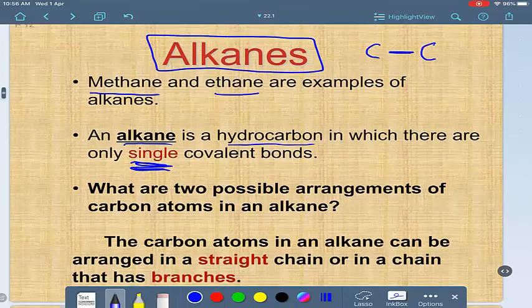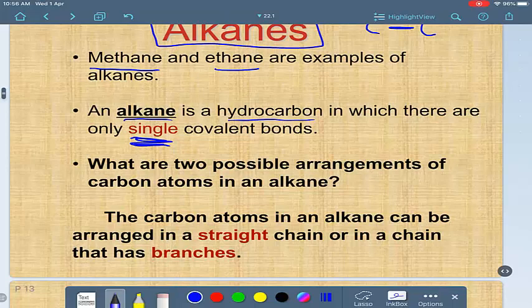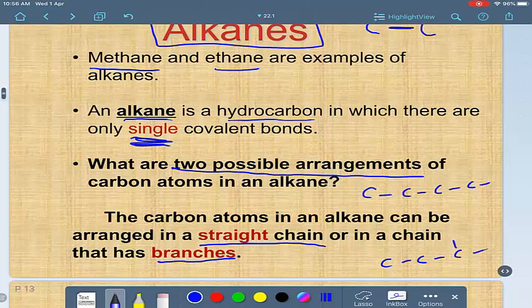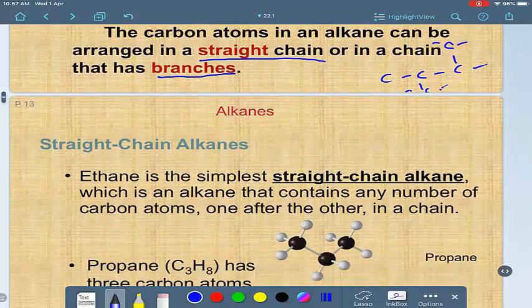How can we arrange the carbon atoms in alkanes? We have 2 possible arrangements for carbon atoms in alkanes. One is called straight chain, if you have carbon with carbon in a straight chain like this and so on, or branched chain, like carbon with carbon like this, but you have a carbon here branching like this, a chain that has branches. So we have 2 possible arrangements here.